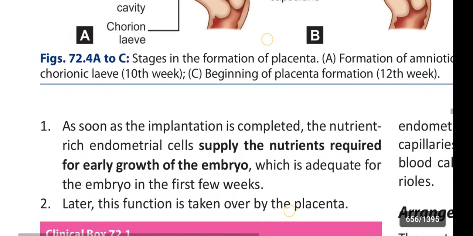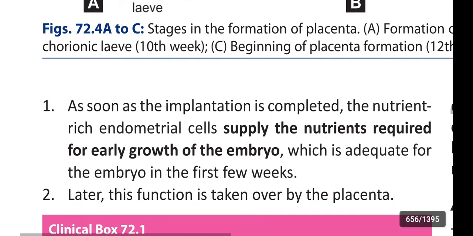Next, as soon as the implantation is completed, the nutrient-rich endometrial cells supply the nutrients required for early growth of the embryo, which is adequate for the embryo in the first few weeks. Later, this function is taken over by the placenta.